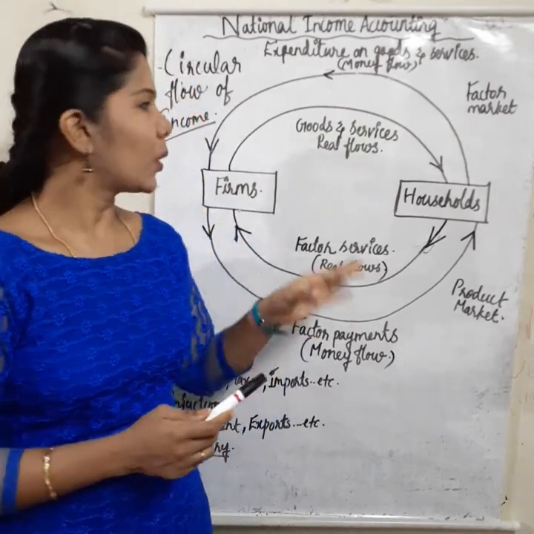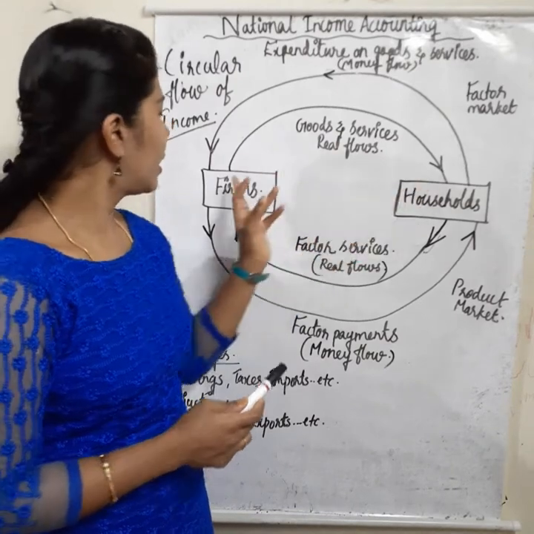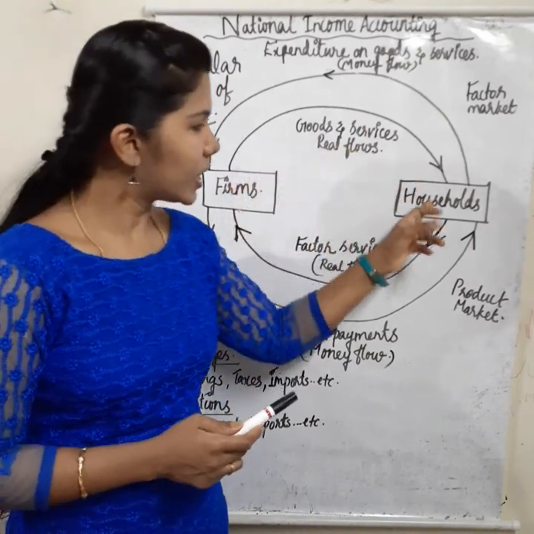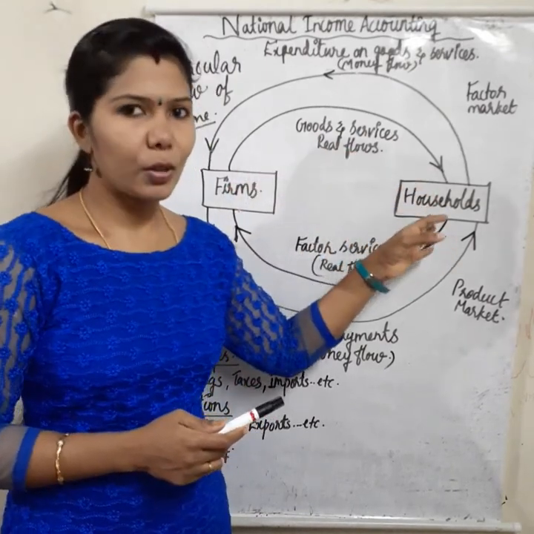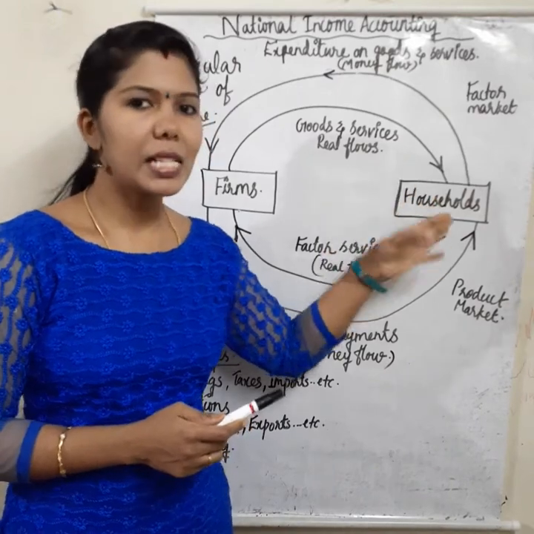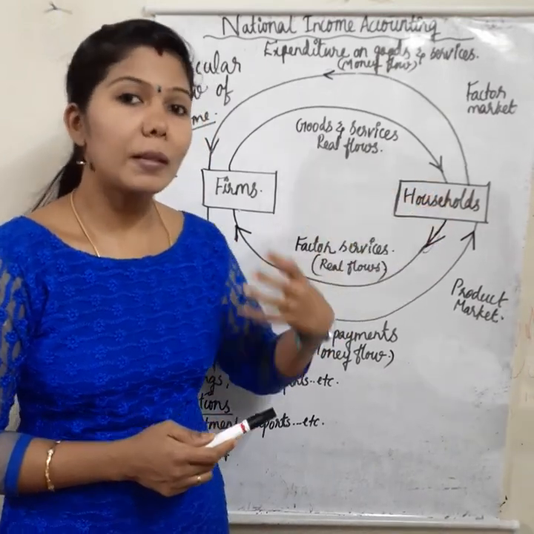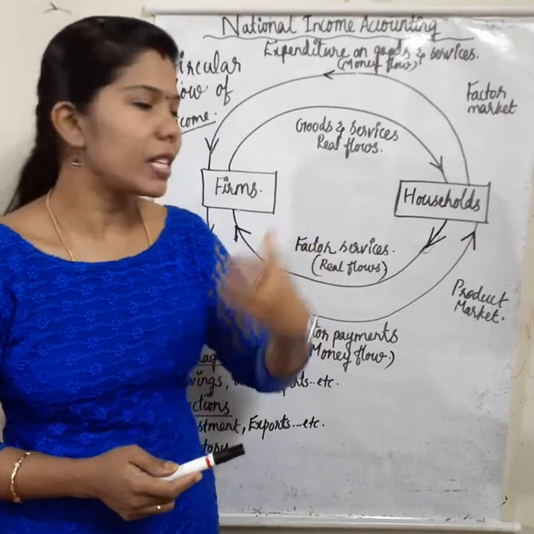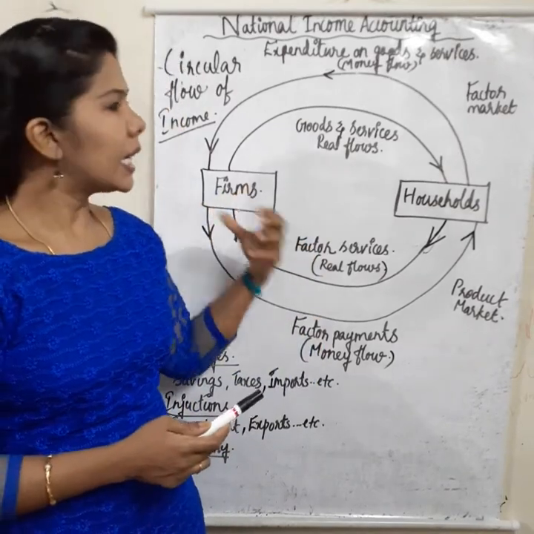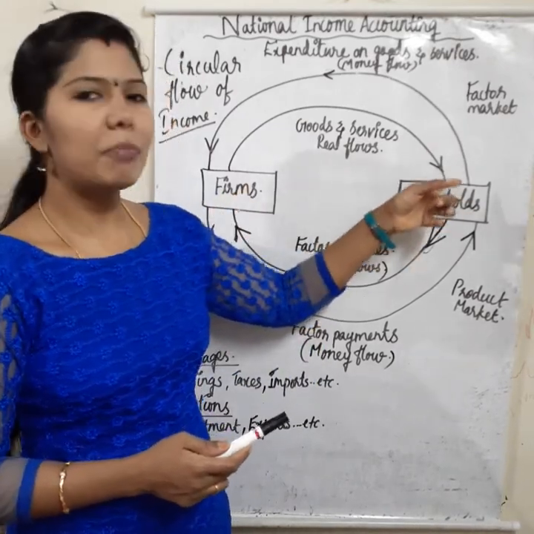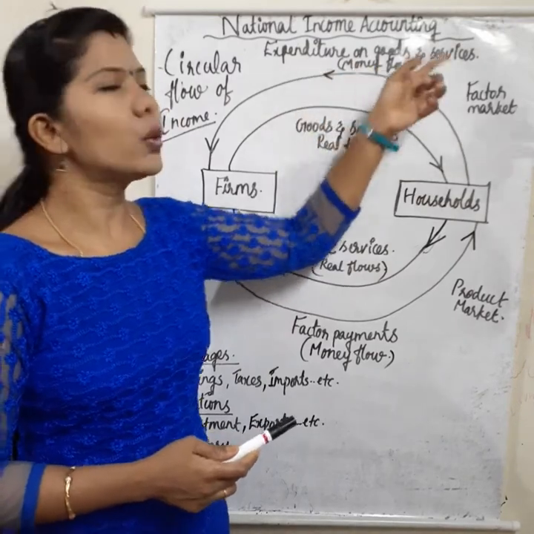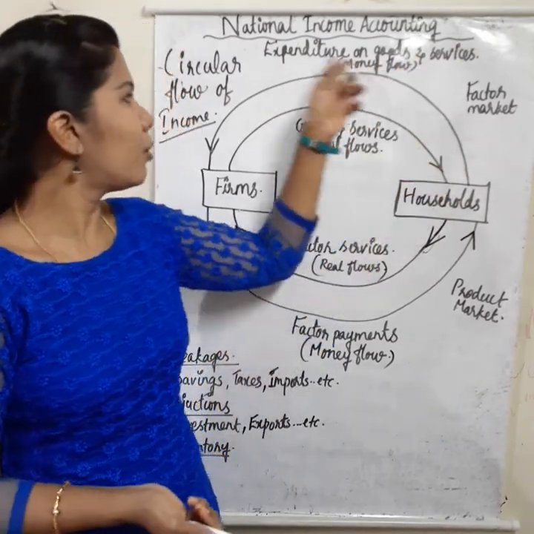Got it? So firms are providing goods and services to the household sector, which means households are purchasing goods and services from firms. Then they give back money, expenditure on goods and services. They have to pay money for that.